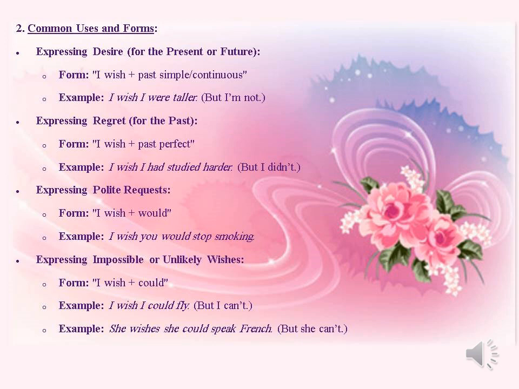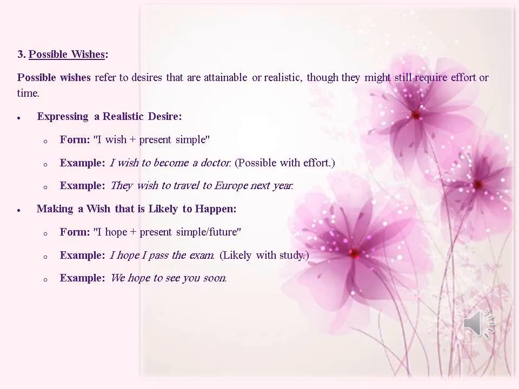Third, it is also used to express a polite request. The form used here, I wish plus would. Example, I wish you would stop smoking. Fourth, it is often used to express impossible or unlikely wishes. The form used here, I wish plus could. Example 1, I wish I could fly, but I cannot. Example 2, she wishes she could speak French, but she cannot.